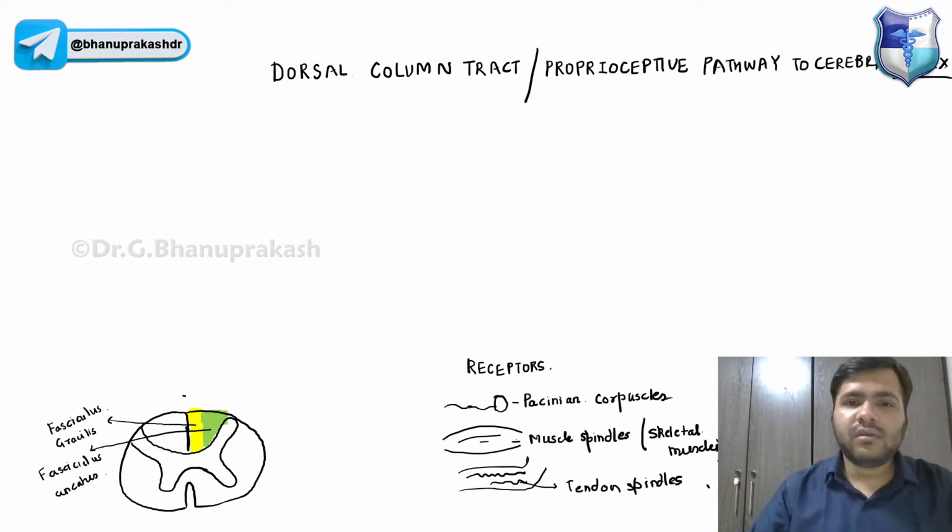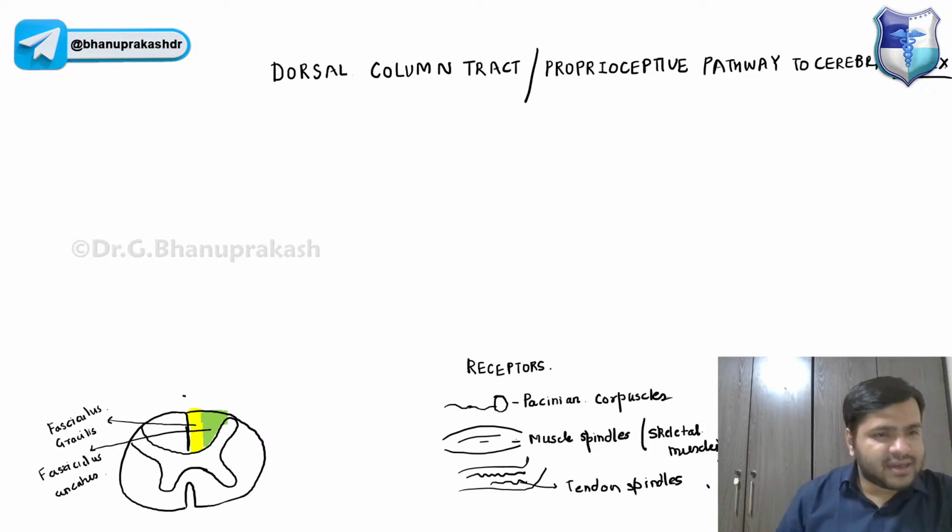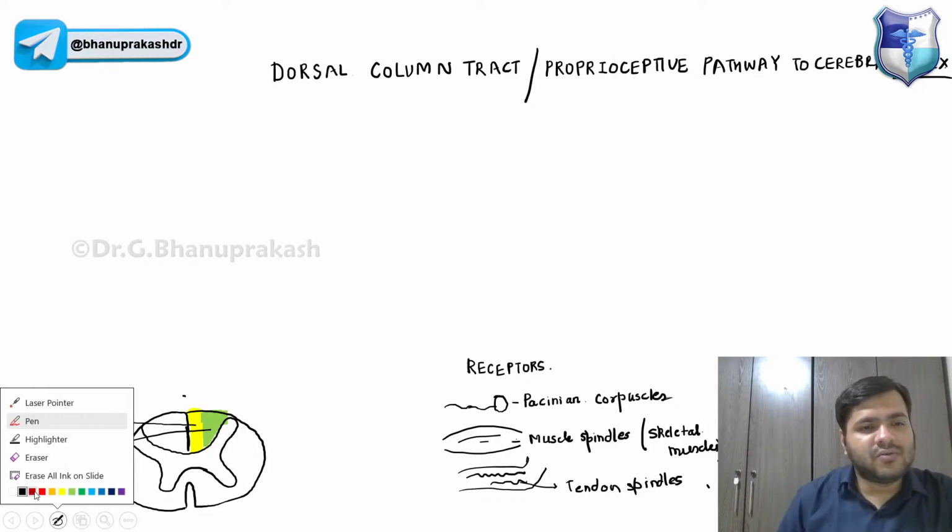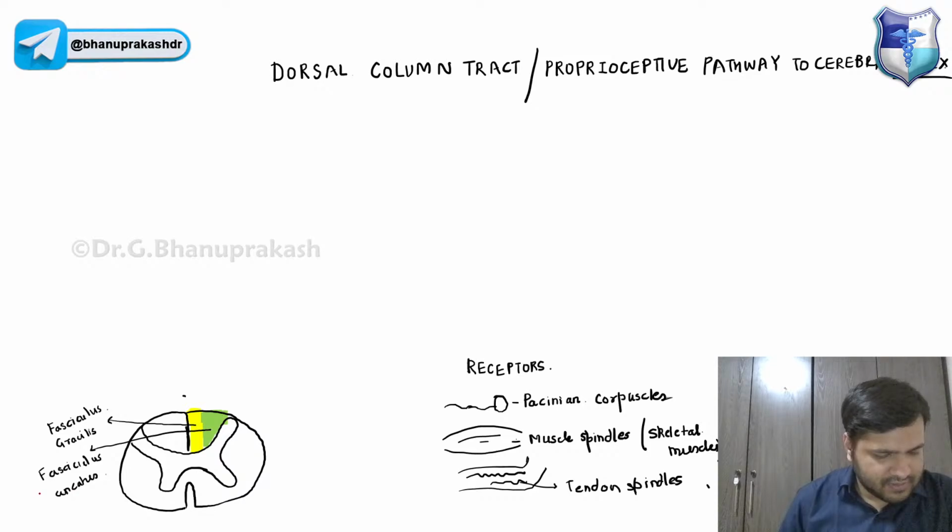Now from this, you already know we have this. Now, the first order neurons will remain the same. Can anyone tell me what the first order neurons are in every case? Can anyone tell the first order neurons?